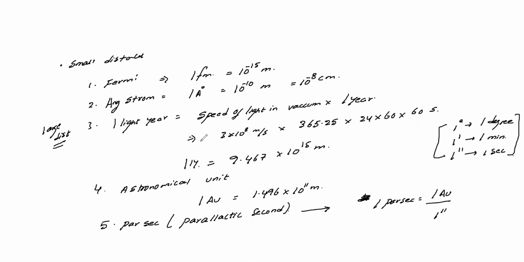Here the constant value is 3.08 into 10 power 16 meters. Or I can say 1 parsec is equal to 3.08 into 10 power 16 meters, or 3.26 light years. Please take these relations.